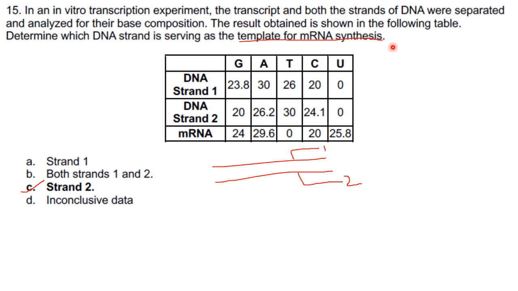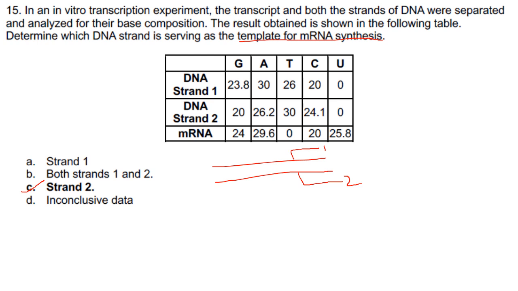Now the template strand is called the non-coding strand. DNA, as you all know, has two strands, one strand and a second strand. So this first strand is called the template strand because it is the non-coding strand. The non-template strand is referred to as the coding strand because its sequence will be the same as the mRNA molecule.